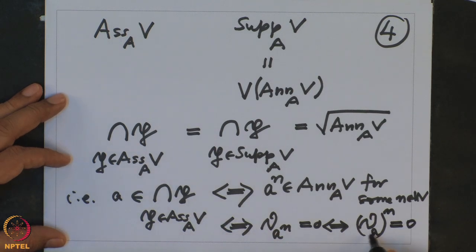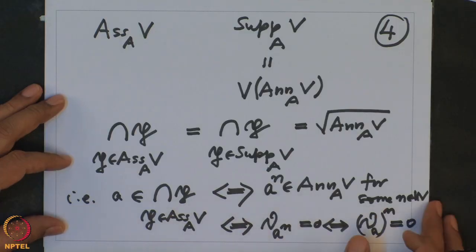That means it is nilpotent. So we proved our assertion that homothety is nilpotent if and only if a belongs to the intersection of all associated primes.